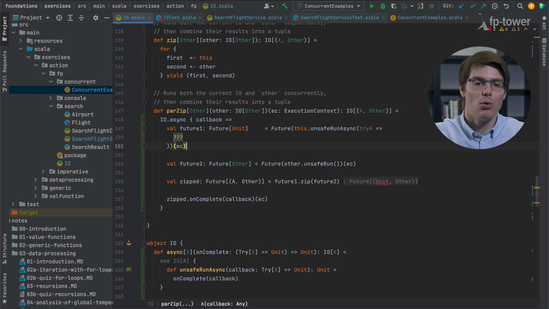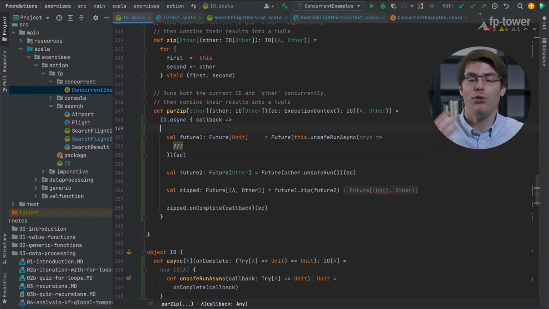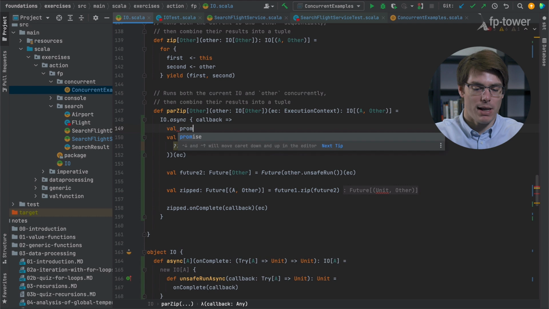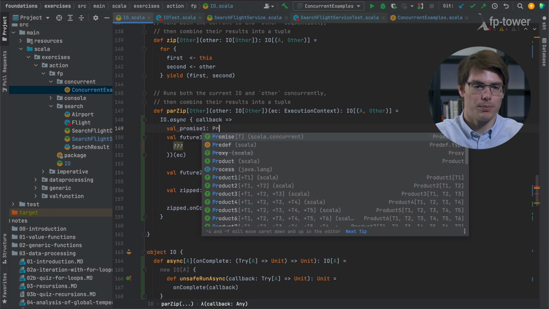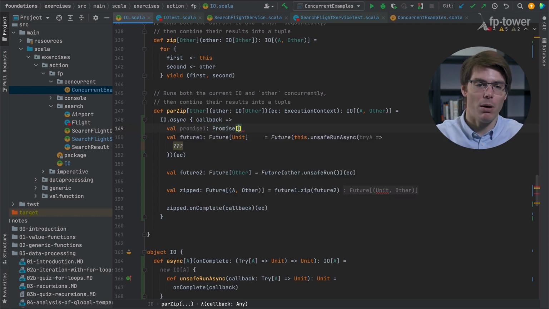So we do need to call unsafeRunAsync, but we need to have a look at how the Future API works behind the scenes. A very important aspect is something called a Promise. Let me show you how it works. A Promise has a type parameter that tells you what you expect, and is initialized like this.